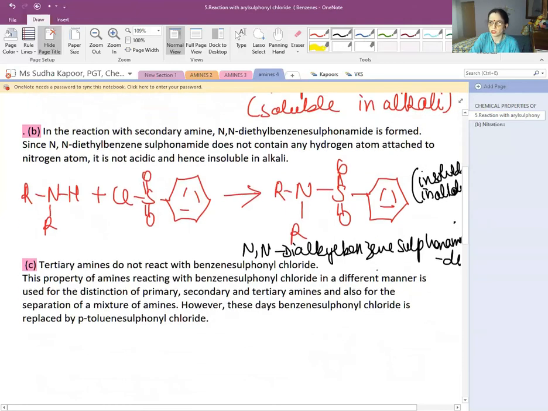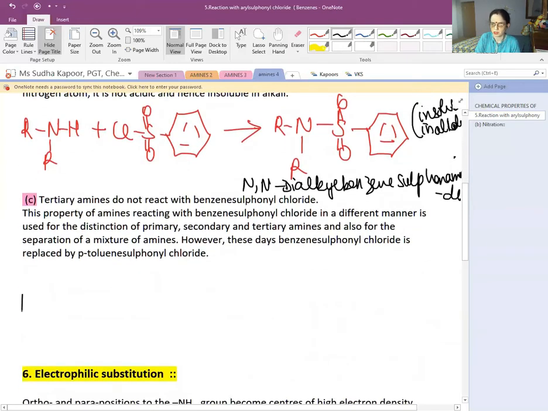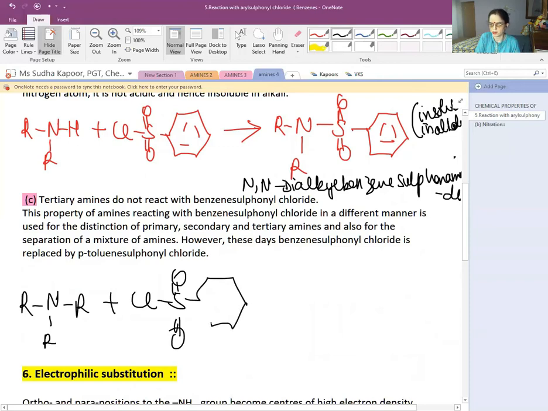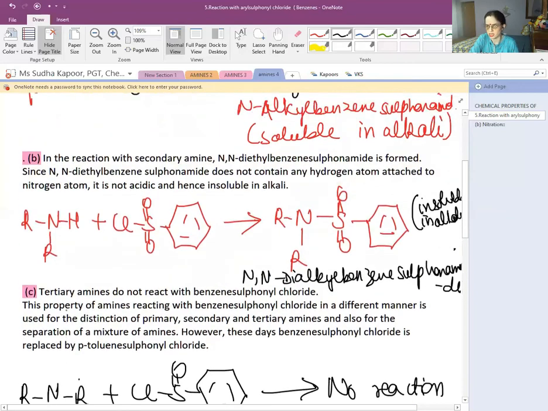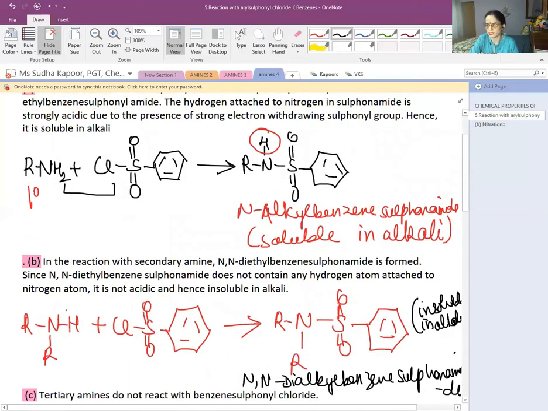Now, if we move to the third part, that is a 3 degree amine, R3N, and we treat it with benzene sulfonyl chloride, the Hinsberg reagent, we can see that no reaction takes place. No residue is formed because there is no replaceable hydrogen on the nitrogen atom. In the 2 degree and 1 degree cases, there is presence of H, and H and Cl are removed, and the removal of HCl makes the amine and the Hinsberg reagent add on to each other.